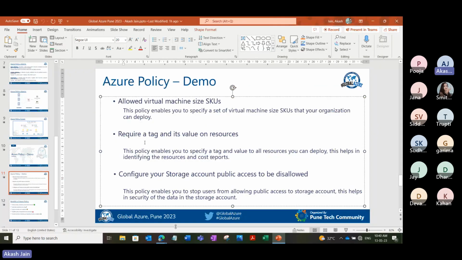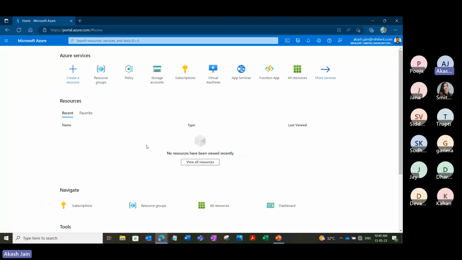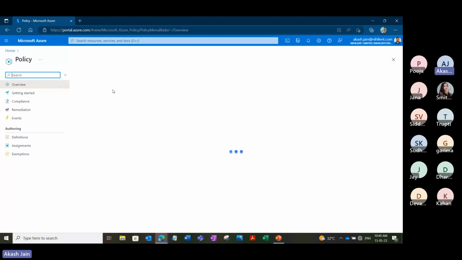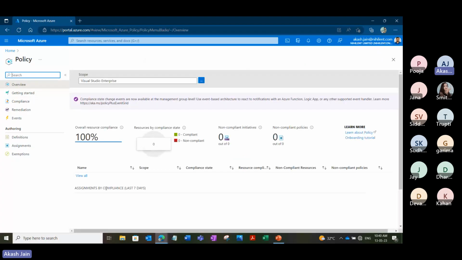So we'll quickly go to the Azure portal. As you can see, this is the Azure portal, and this is the policy overview section. You can see that there is no policy created, and no resources showing as compliant or non-compliant. So this is an absolutely new environment.